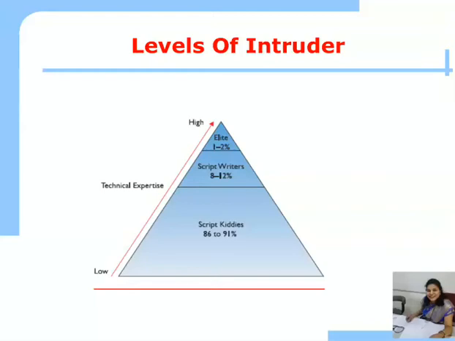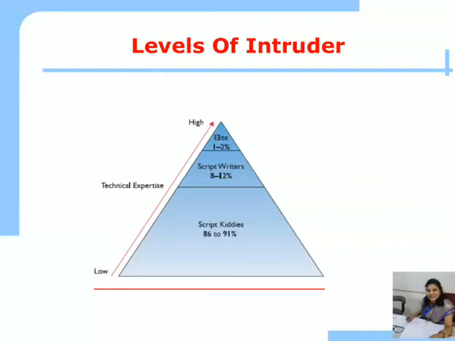The script kiddies cannot write scripts to attack vulnerabilities, but their work is to download any script for making an attack and try to break the system. Around 86 to 91% of the crime on the internet is done by script kiddies.